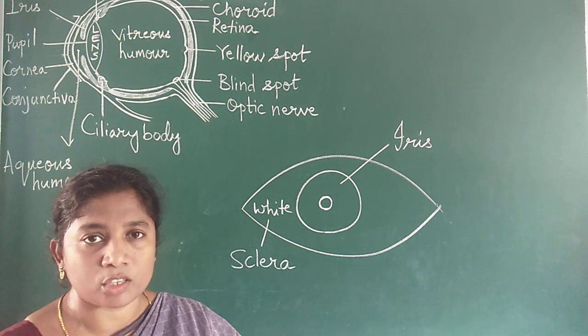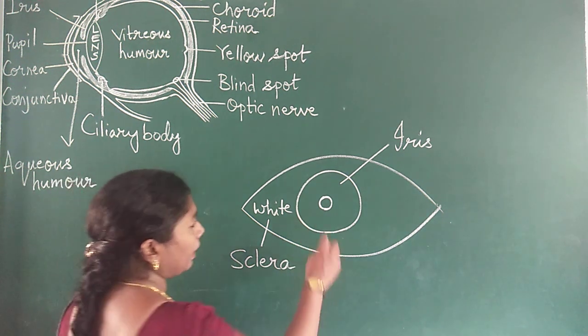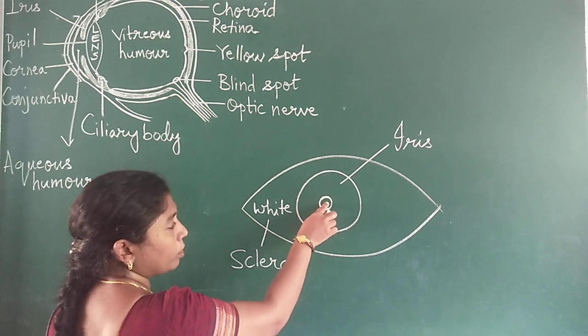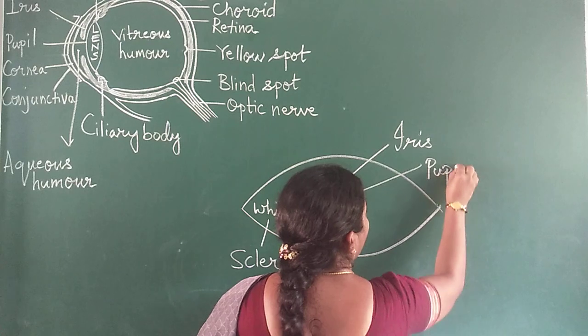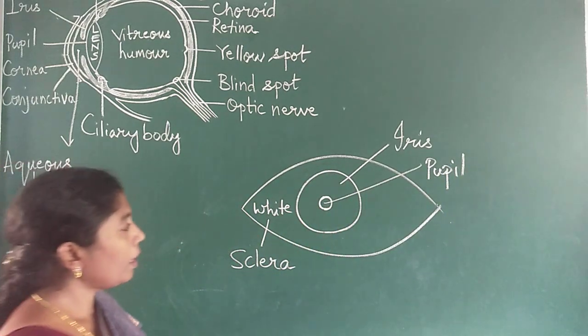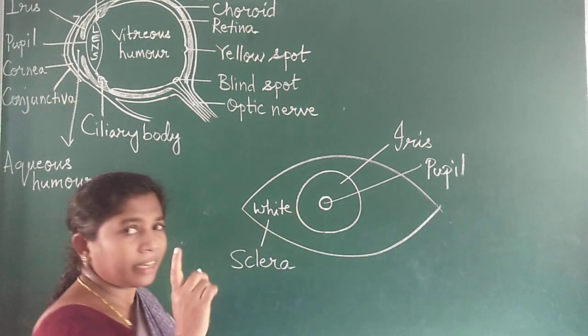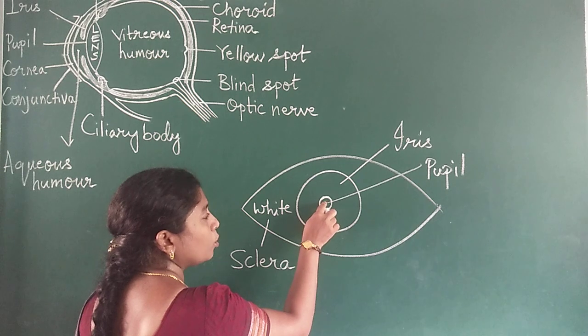So that also it's used in that way also. So this is the iris, and this small hole or opening is called the pupil. This opening is called the pupil. Now, light enters your eye through the pupil.